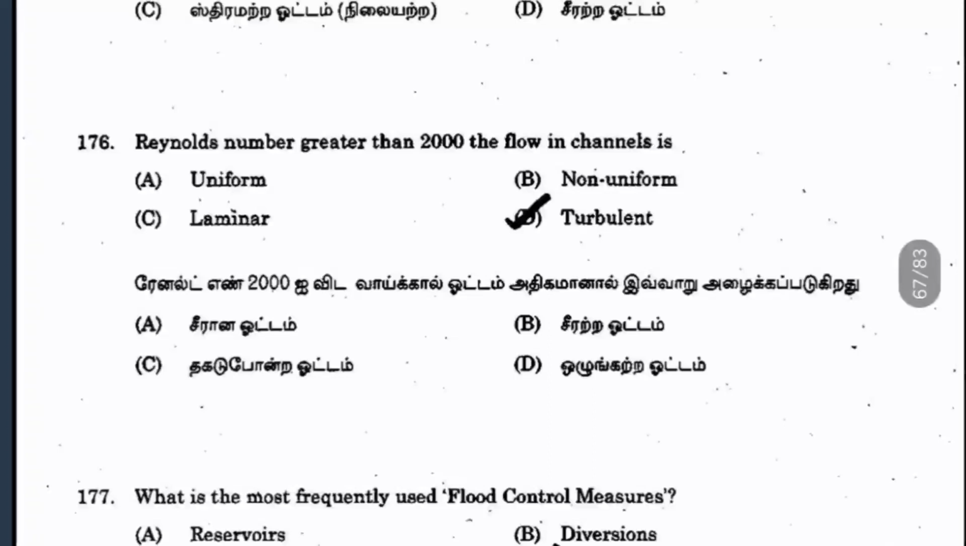176. Reynolds number greater than 2000, the flow in channels is what? Here the answer is turbulent. When it is greater than 2000 we call the flow turbulent, when it is between 500 to 2000 it is transition flow, and when it is less than 500 it is laminar flow.